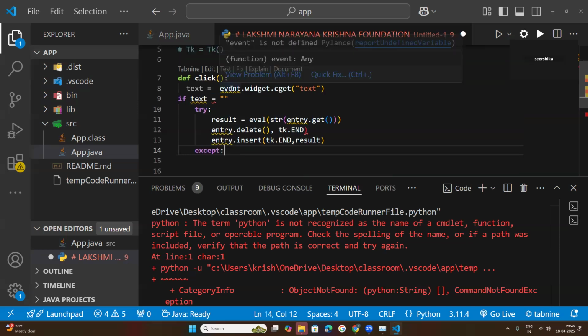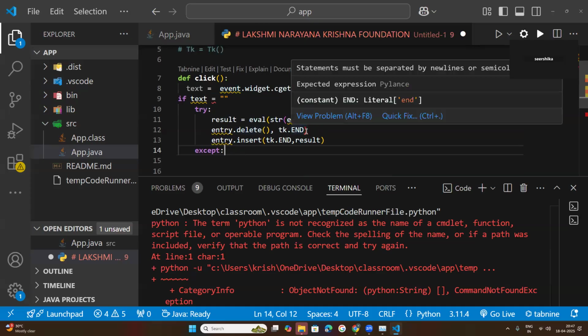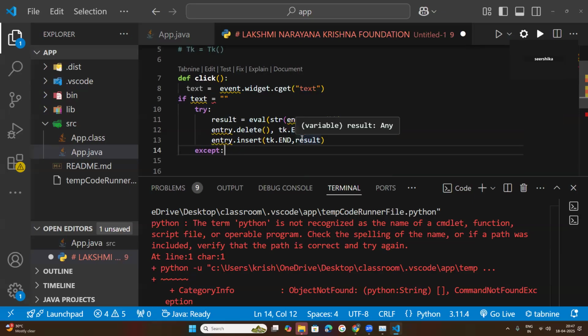Whenever you keep the mouse here, it says event is not defined. I told you that we need to define that event. I told you that this is an object for you. You feel these are very simple mistakes, but they are not simple if you do not write your code properly. At that moment you will get errors.